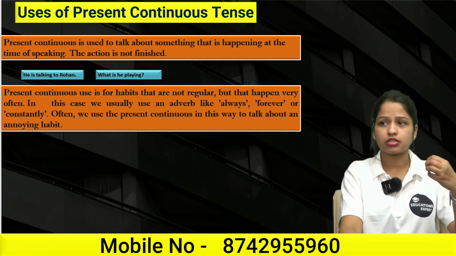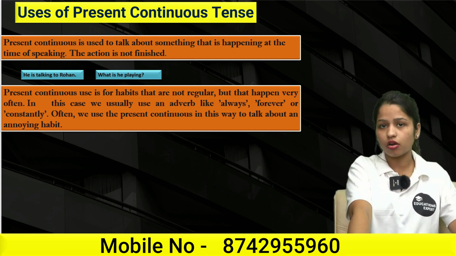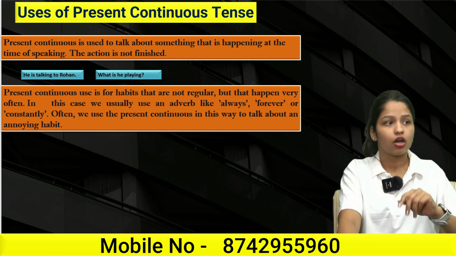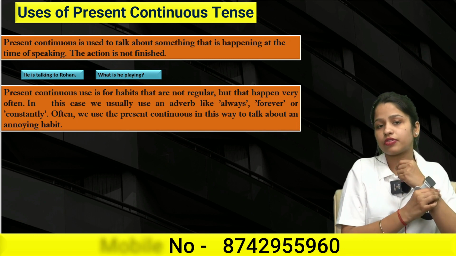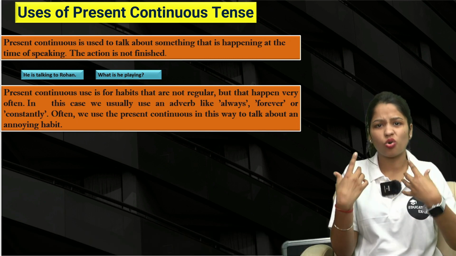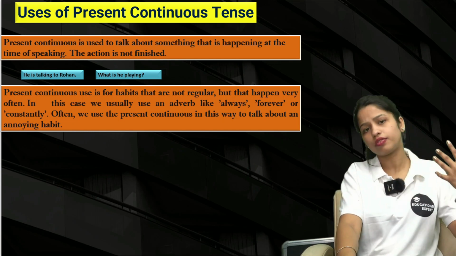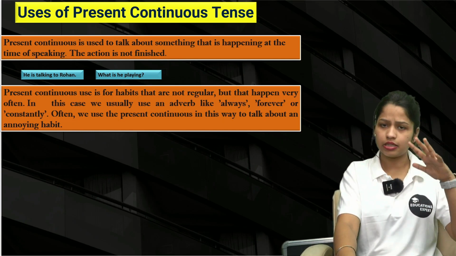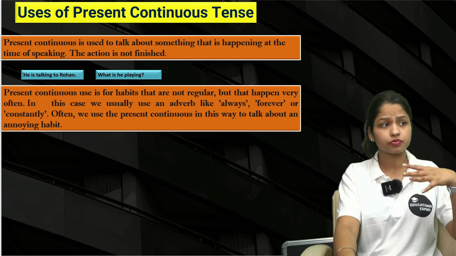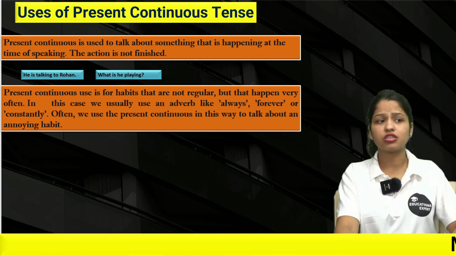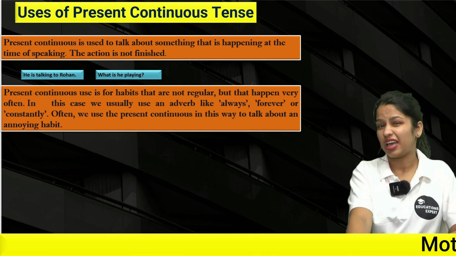Sometimes you can say they usually do, not on a regular basis, but they usually do, right? So in this type of sentences we use words like always, forever, constantly, seldom, rarely. All of these words can be used in this type of tense, right? Often we use present continuous in this way to talk about annoying habits.